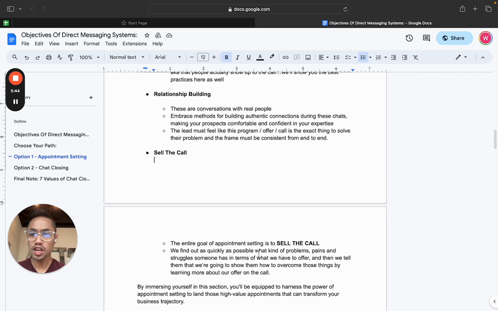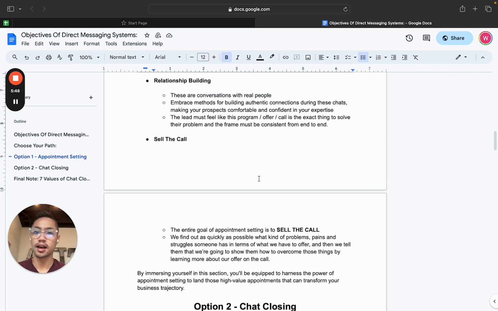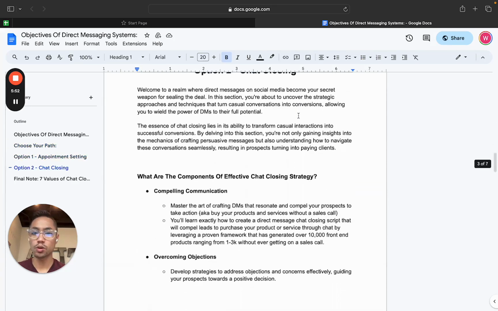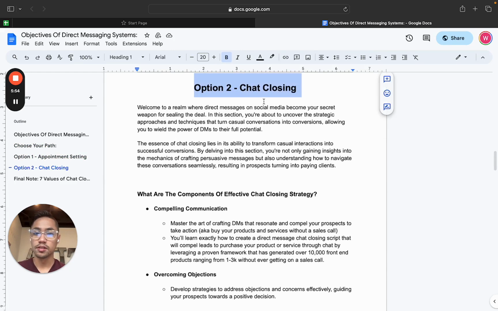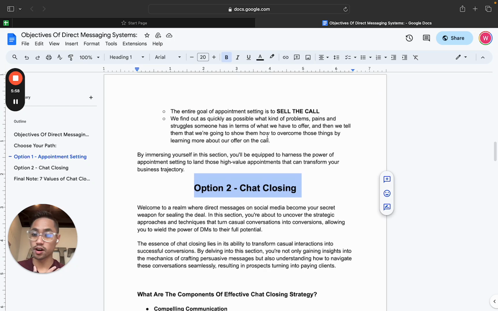So if you read through this document, I broke it down into more minutes, but this is more of a high level, right? This is for option one if you go appointment setting, and then option two is chat closing, right? Just for context, for chat closing, this is where my specialty comes in, 100%. Because I was doing this for Jason Capital, and we had a team of around 32 people. We did around 4 million in sales just directly through DM. So I've got this part nailed down really, really tight.